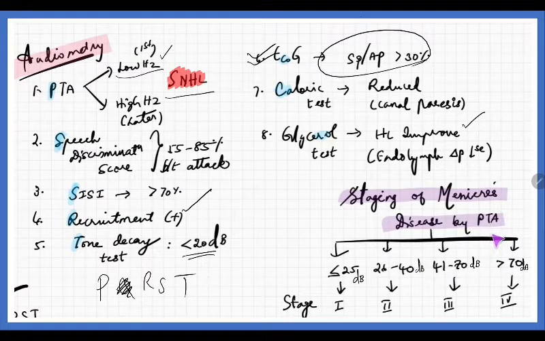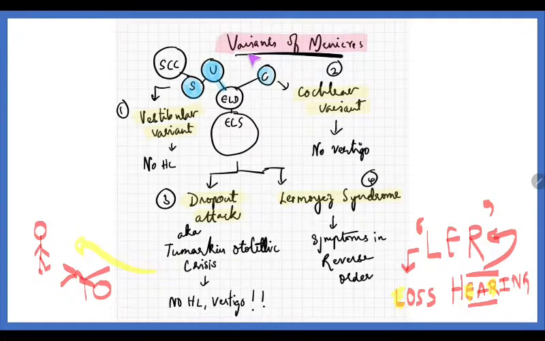Now, based on pure tone audiometry, we can actually stage the disease. If it is less than or equal to 25 decibel, then the person will be in stage 1 of Meniere's. If it is more than 70 decibel, that is stage 4 of Meniere's. In between, the range 26 to 40 decibel could be stage 2, and 41 to 70 decibel is stage 3 Meniere's.